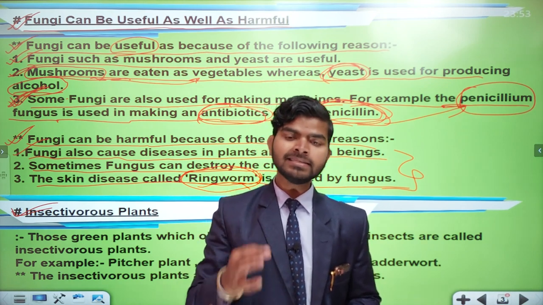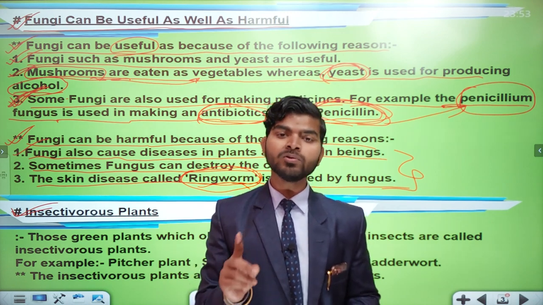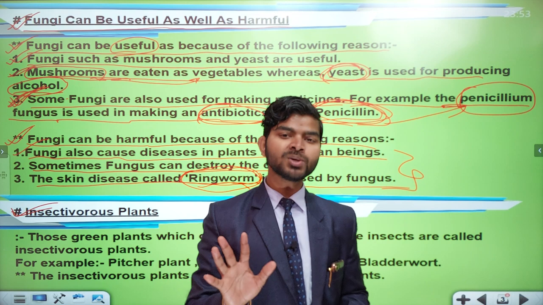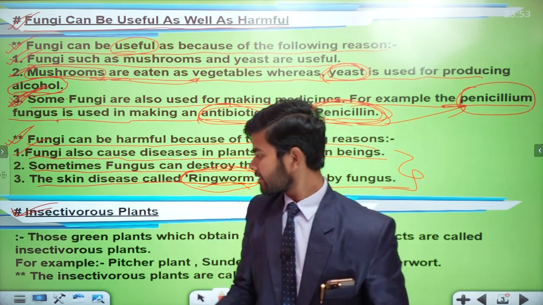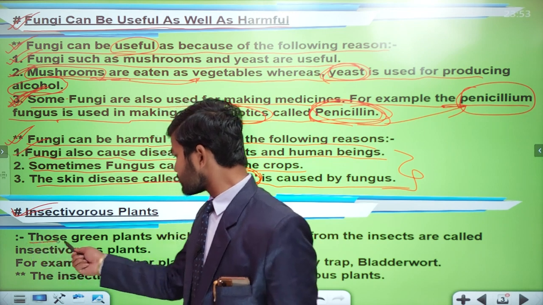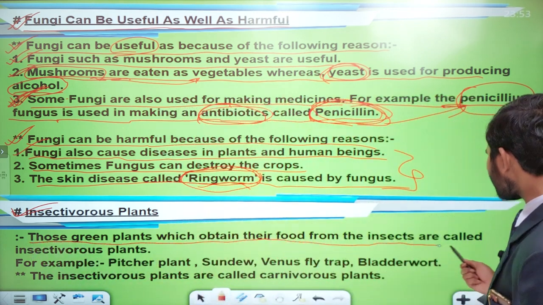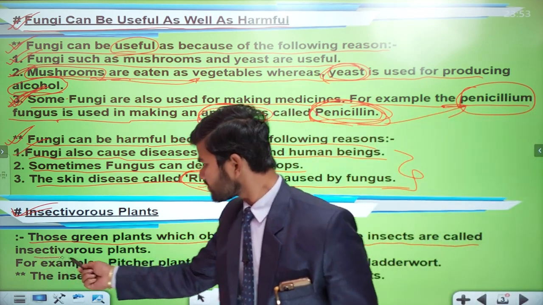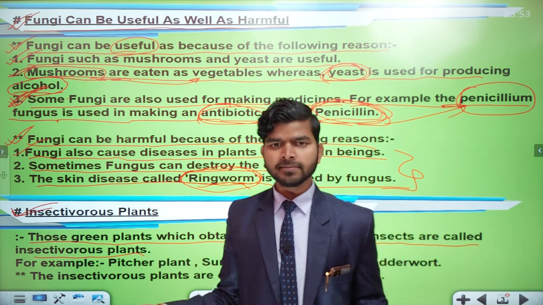The one that eats insects is called an insectivorous plant. I have already written here: those green plants which obtain their food from insects are called insectivorous plants.